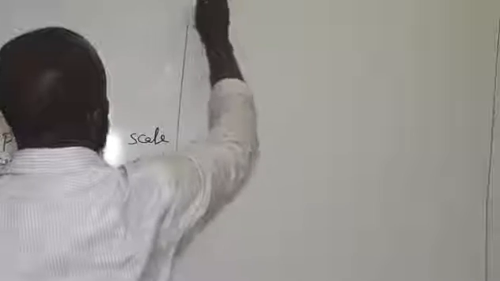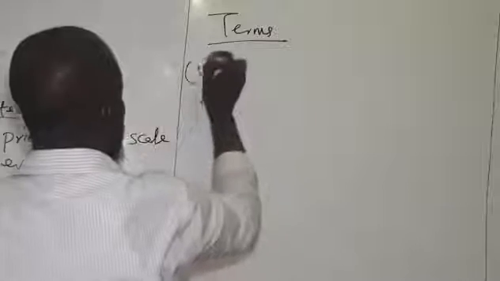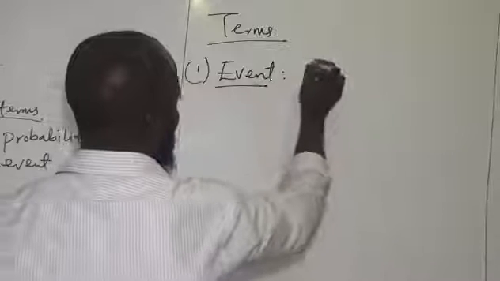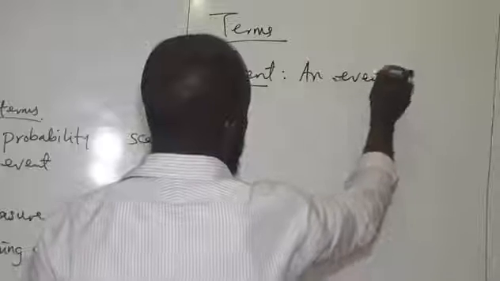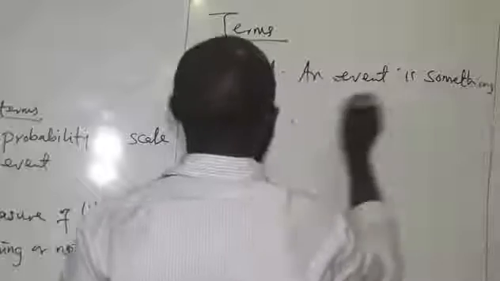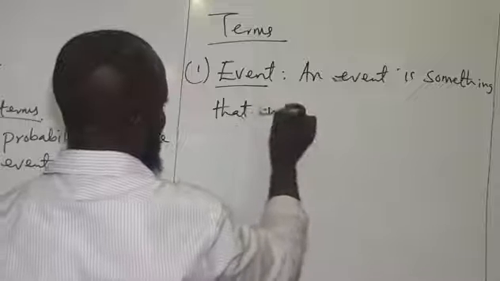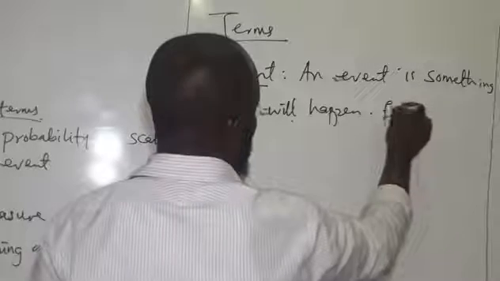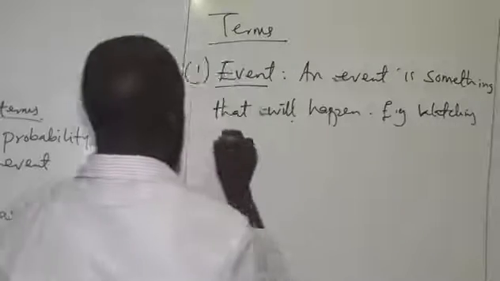When we talk about the terms now, we're looking at terms here. The first one is event. An event is something that will happen. For instance, watching a TV is an event.